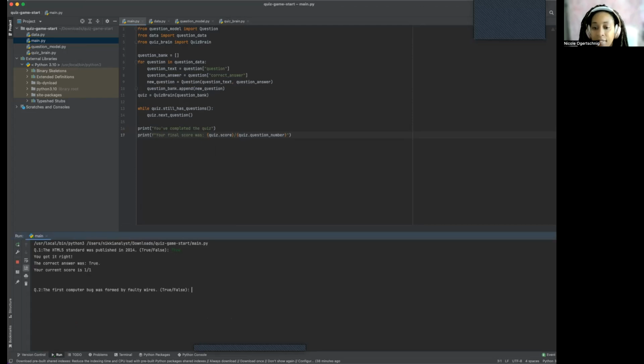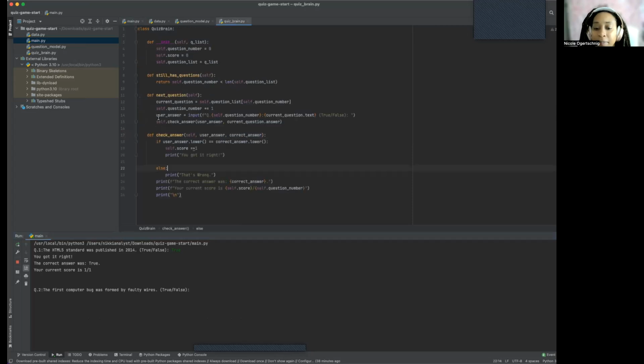Okay. Looking at our quiz brain, you see the print says you got this right. Your correct answer was true. Your current score is 1 out of 1. See, it says you got it right. The curly brackets are for the correct answer. And your current score is self-score, which is what we're talking about here, our self-score and question number. And it's still counting the questions.